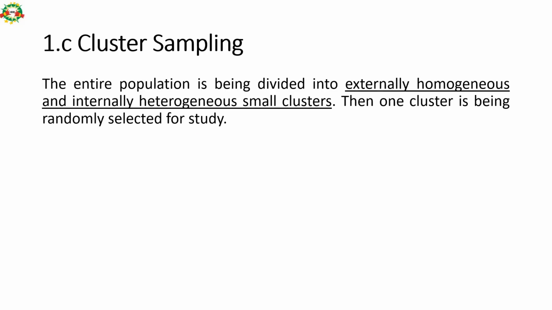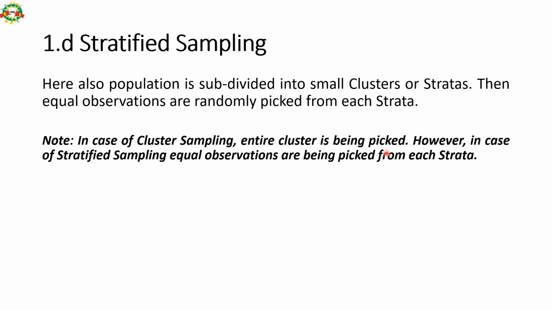the studies or sampling. Stratified sampling: here also the population is subdivided into small clusters or strata, then equal observations are randomly picked from each stratum. So in the previous third set of data, one cluster has been taken out. However, in this case, a sample from each cluster is taken out. So in case of cluster sampling, the entire cluster is picked. However, in case of stratified sampling, equal observations are picked from each stratum. There is a hairline difference between cluster sampling and stratified sampling.